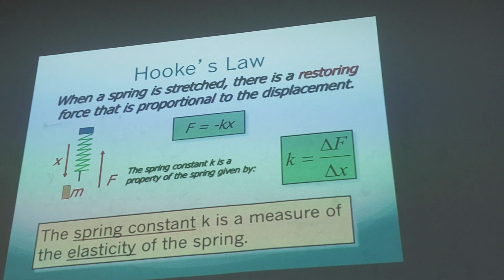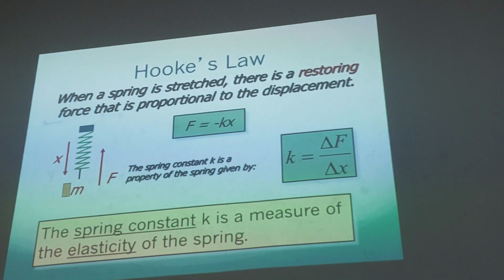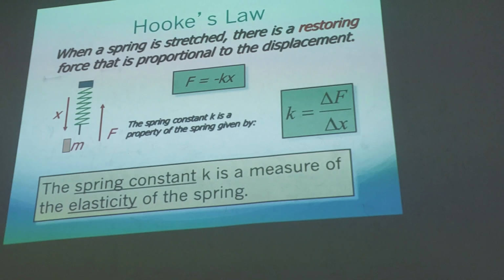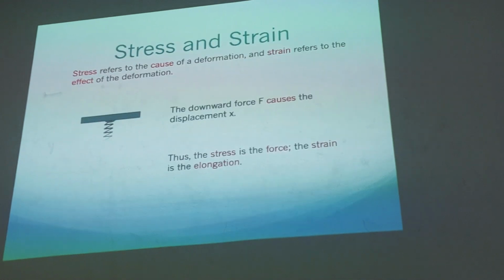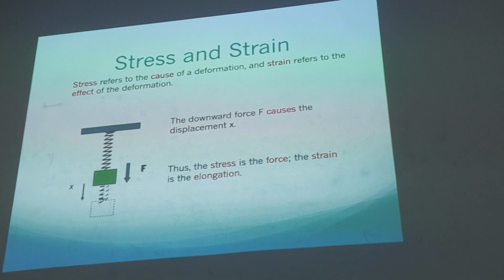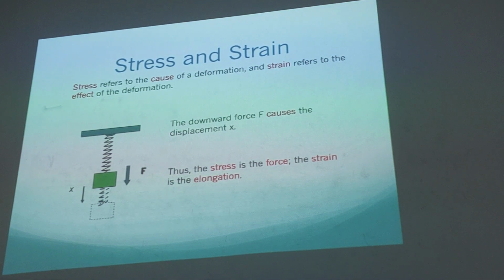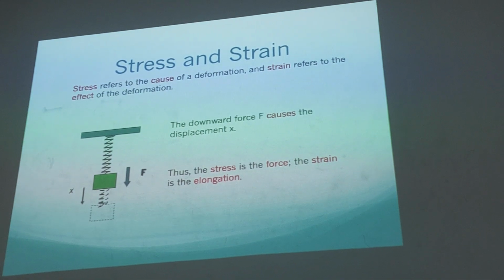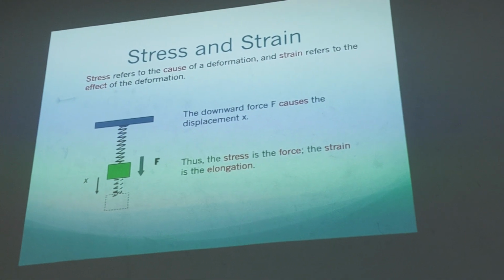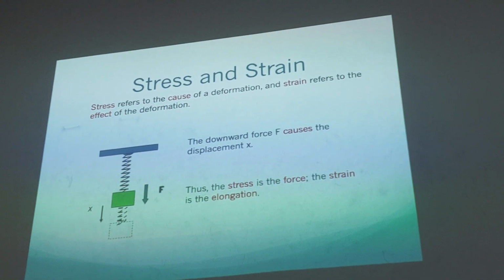How about the metal? Solid metal like this, for example steel, is it elastic or not? Actually, yes. First, stress. Do you know about stress and strain? Stress refers to the cause of the deformation, and strain refers to the effect. So stress is the cause, strain is the effect. It's different, stress and strain.